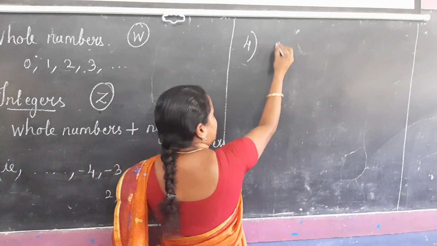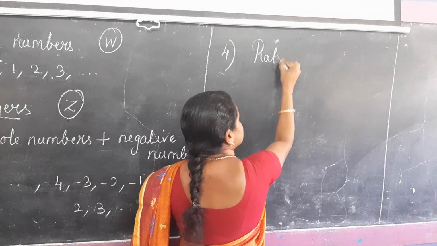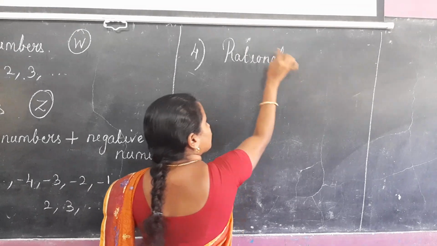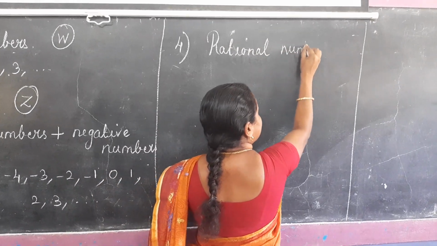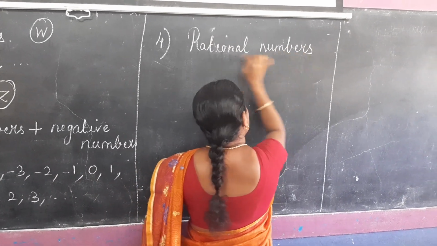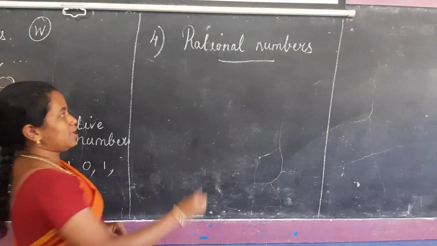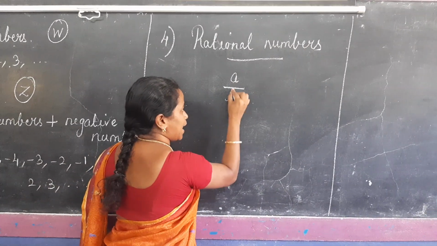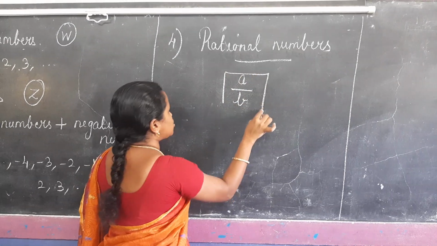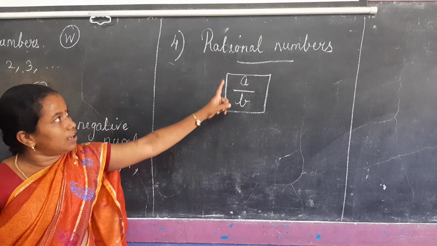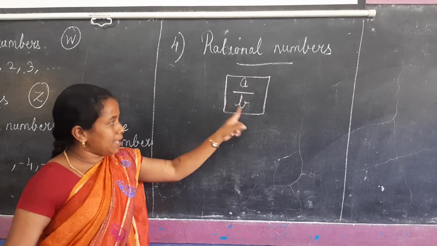Next, the fourth one, rational numbers. Rational numbers will always be in the form a by b.